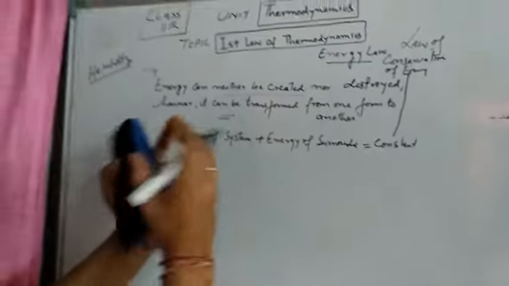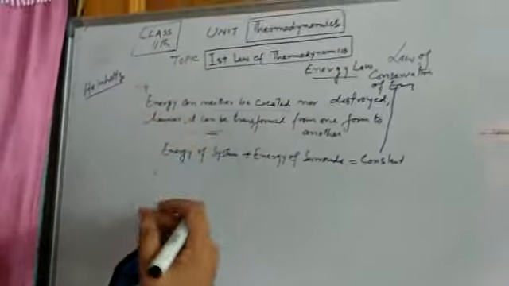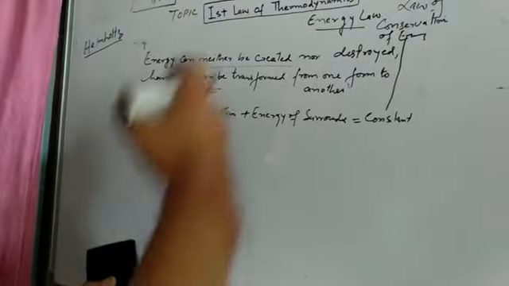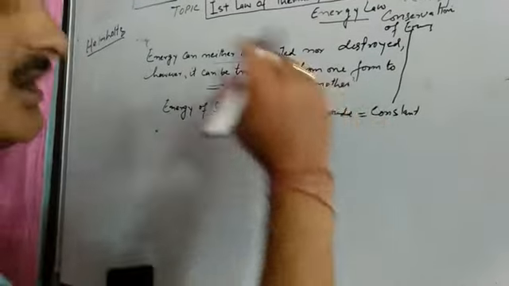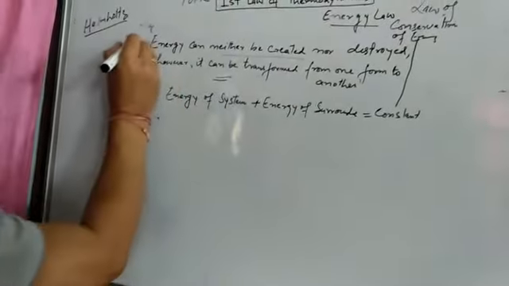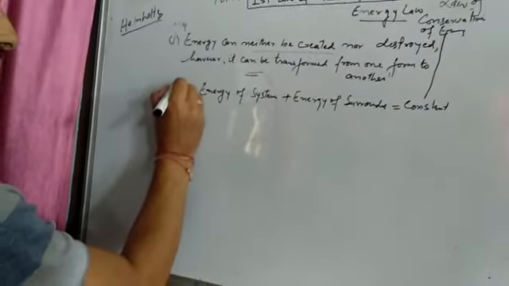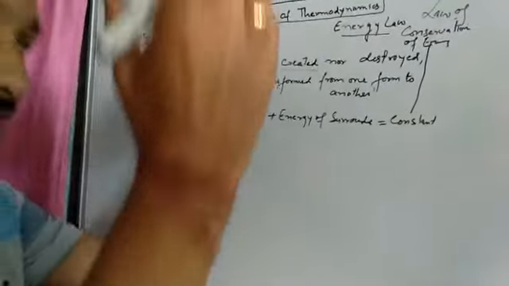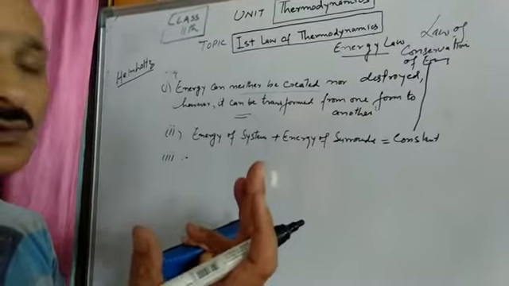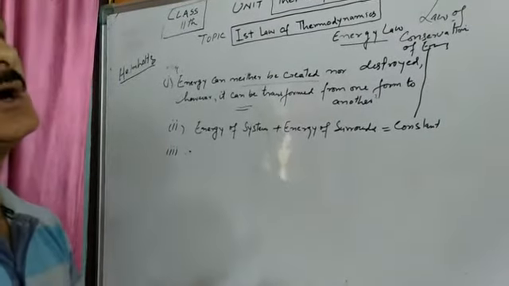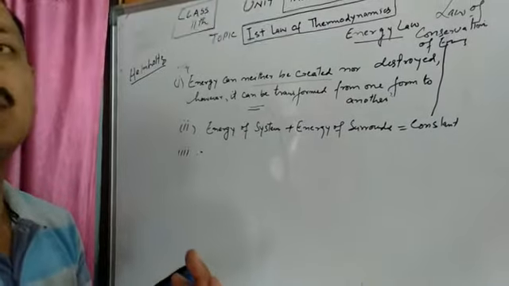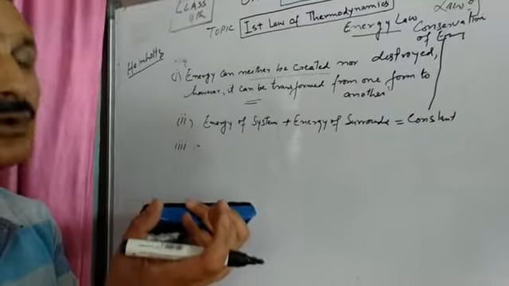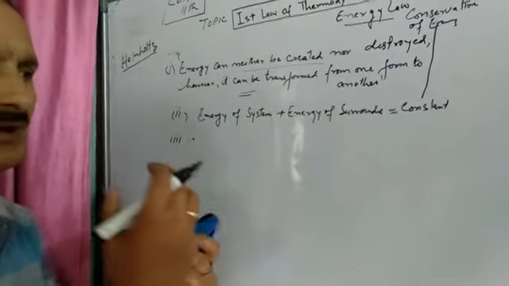That means if we have a system, and the remaining part of the universe is the surroundings, then the energy of the system and that of the surroundings is always constant. This is one statement of this law, and this is the second statement. We can give another statement of this law, that the total energy of the universe is constant. You can't add energy to the universe. You can't subtract energy from the universe, because the whole universe has a definite amount of energy that you can't change. However, you can transform it from one form to another.